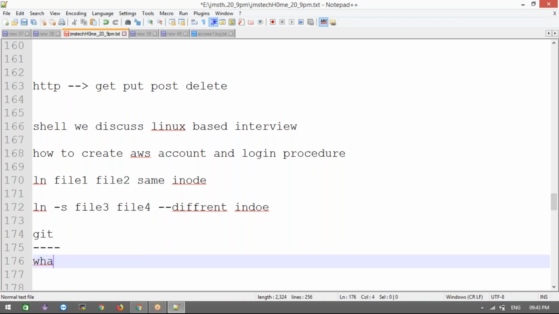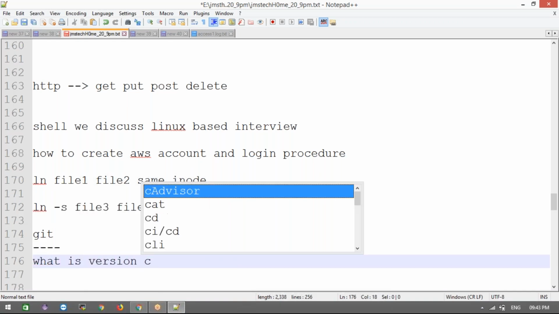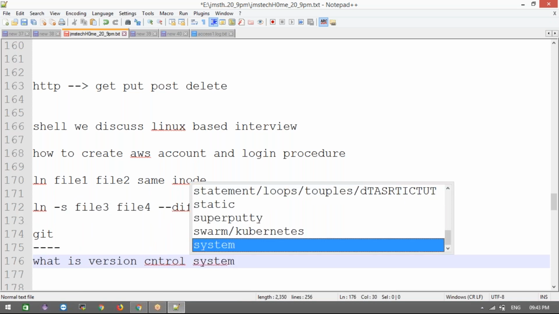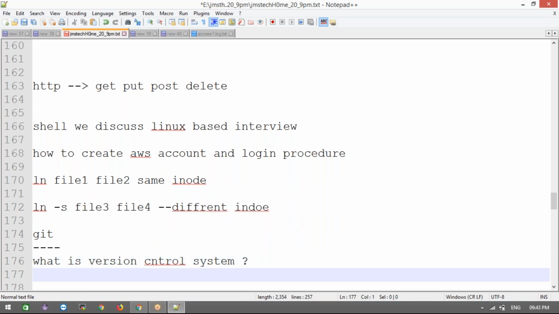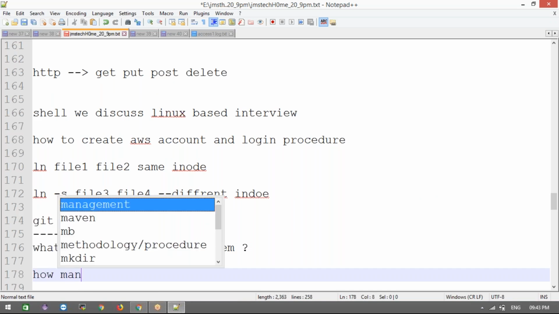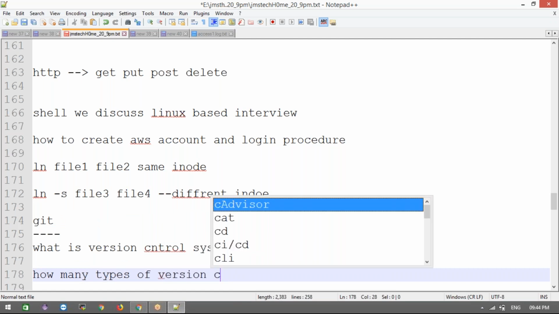What is version control system is very important. How many types of version control systems?